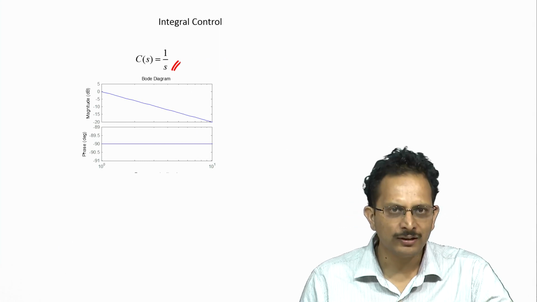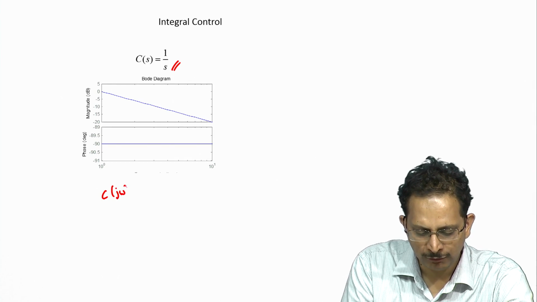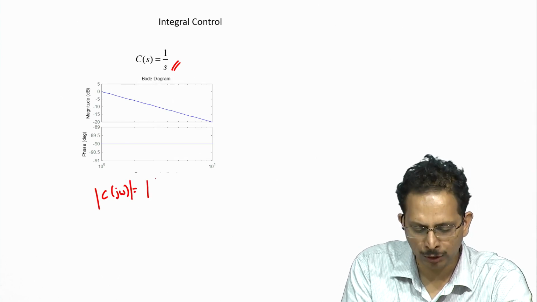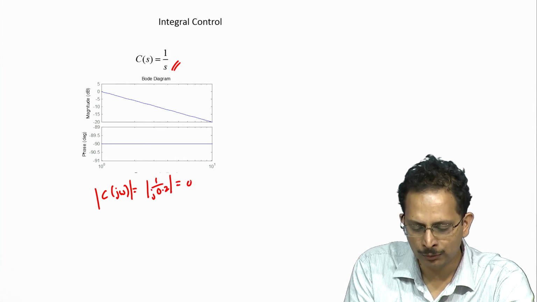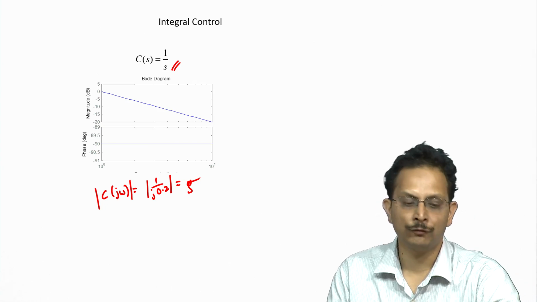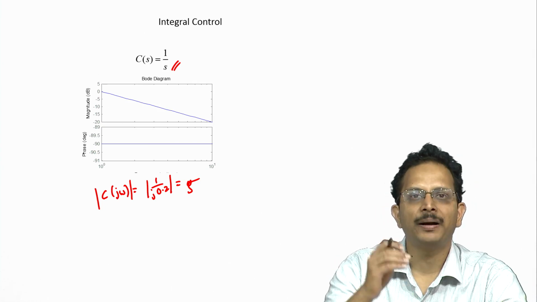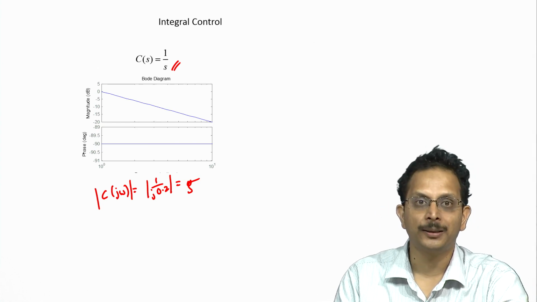We note that at 0.2 radian per second, the magnitude of C of j omega will be equal to the magnitude of 1 by j times 0.2, and that is going to be equal to 5. Therefore, we are getting the requisite amount of gain simply by using an integrator as our controller at 0.2 radian per second.